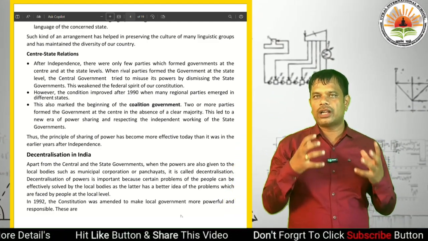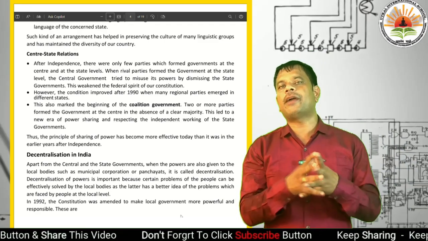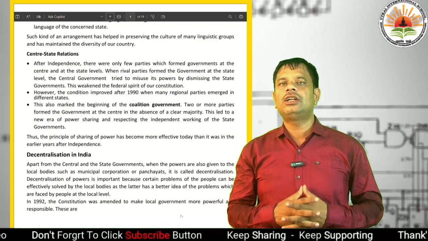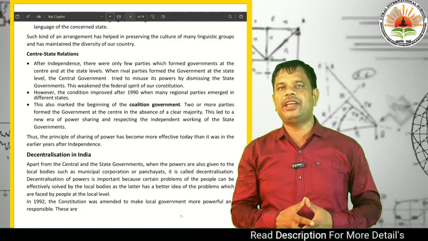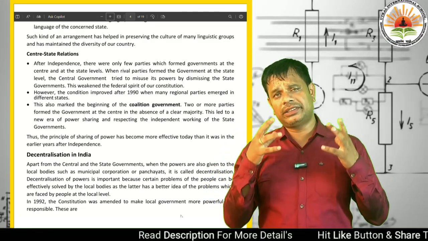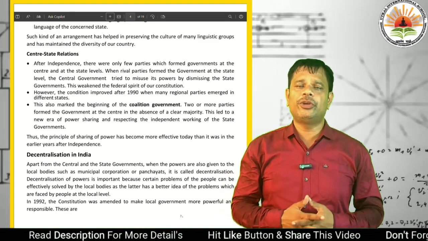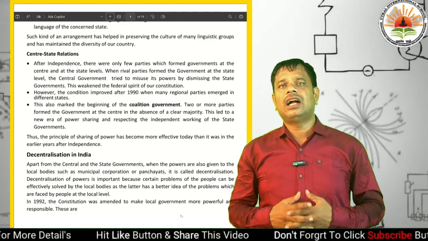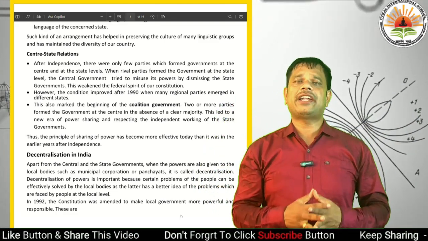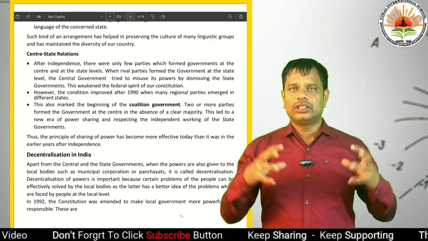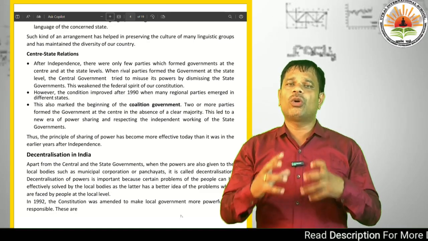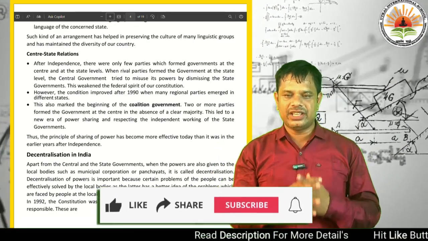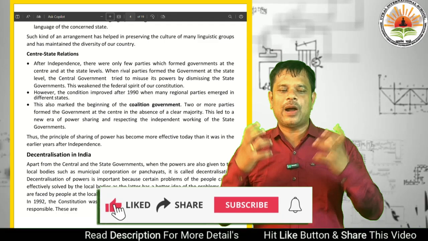Now in 2024, our government has not got a clear majority. So now there is a coalition government of the BJP, Telugu Desam Party, Janata Dal United, Shiv Sena and so many regional parties, which have helped the BJP lead an alliance to form a government. The alliance is known as the NDA, National Democratic Alliance. This led to a new era of power sharing.